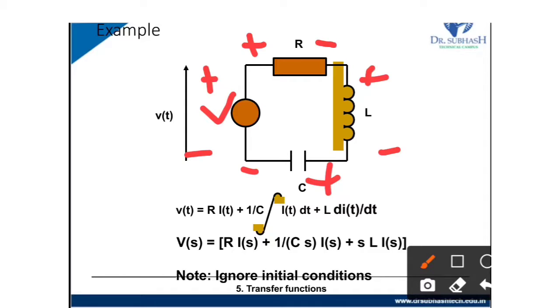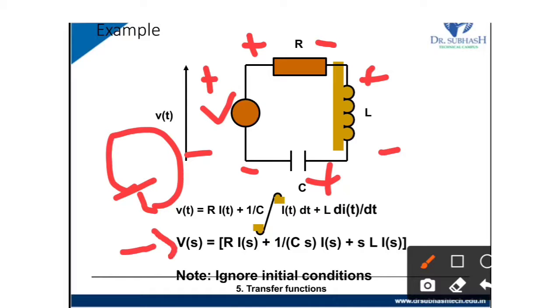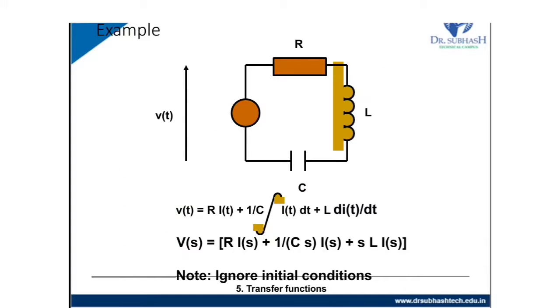If we take KVL, starting from the left side in the clockwise direction, this is plus V, equal to the current multiplied by R, so R multiplied by I of t, plus 1 upon C integration of I of t dt, plus L di by dt. So V of S equals R I of S plus 1 upon Cs multiplied by I of S plus SL I of S. So we are ignoring the initial condition.